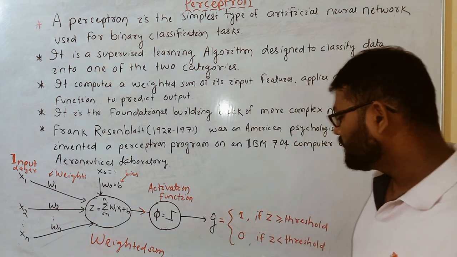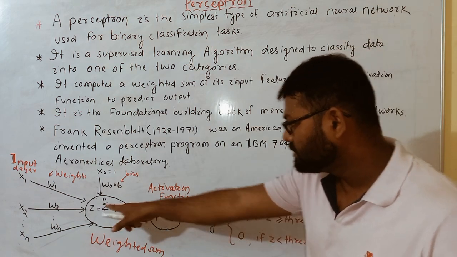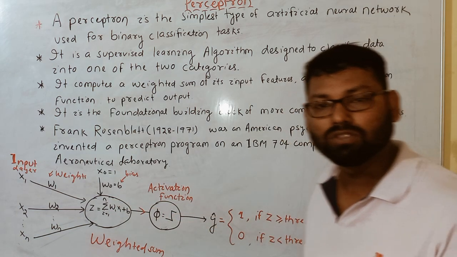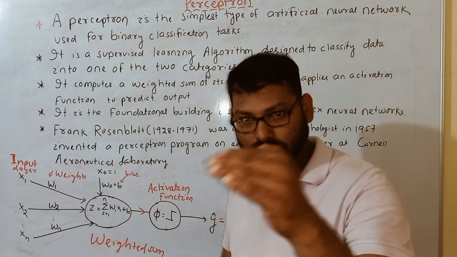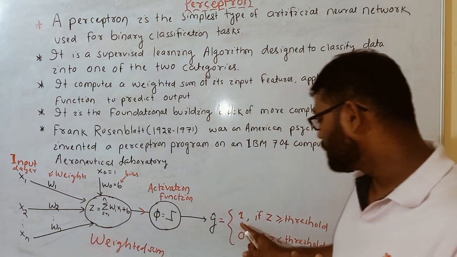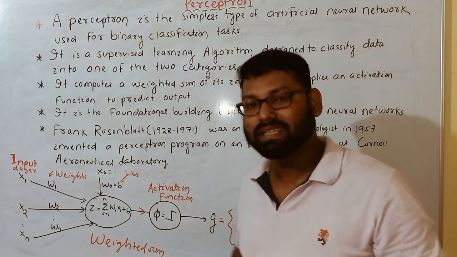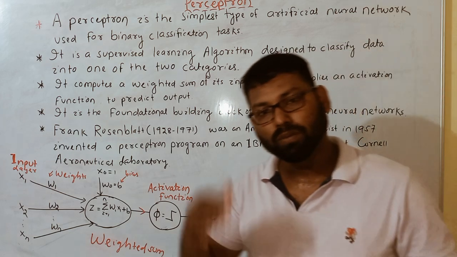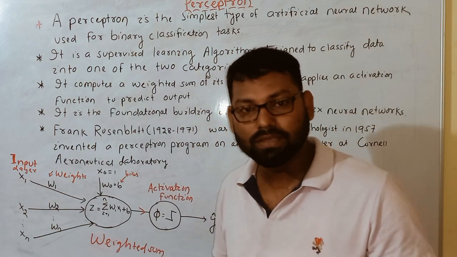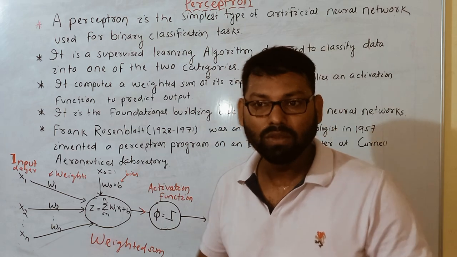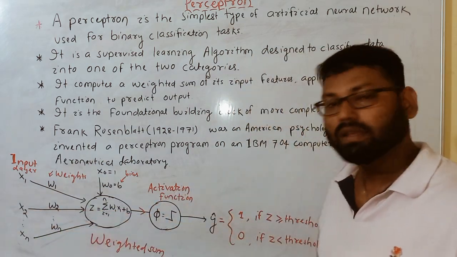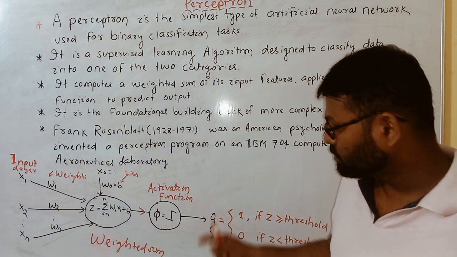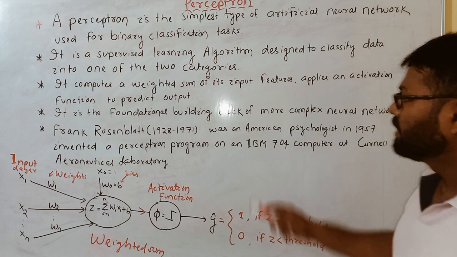So what does the step function do? If the weighted value z is greater than a threshold, for example if you set the threshold 0.5, if the summation value z is more than 0.5, it is going to produce output 1. If this value is less than that threshold 0.5, it is going to produce 0. So a threshold value should be given in the question. Otherwise, the step function treats 0 as the threshold value. If more than 0, output is equal to 1. If z value is less than 0, it is going to be 0. So this kind of thing can also be used. I hope this is clear.